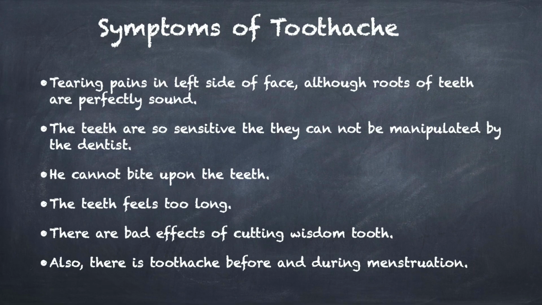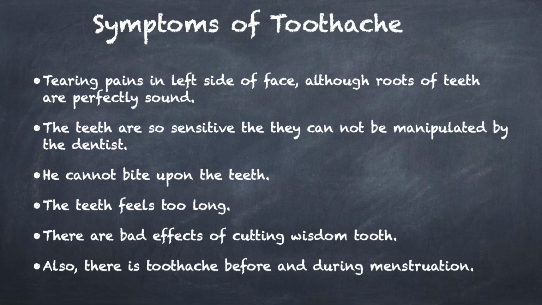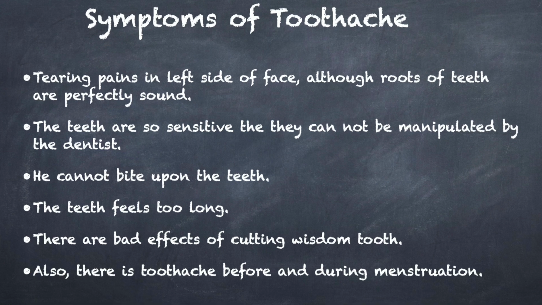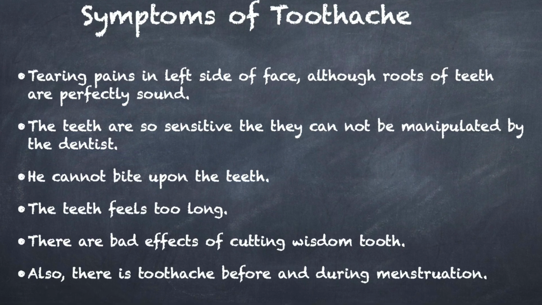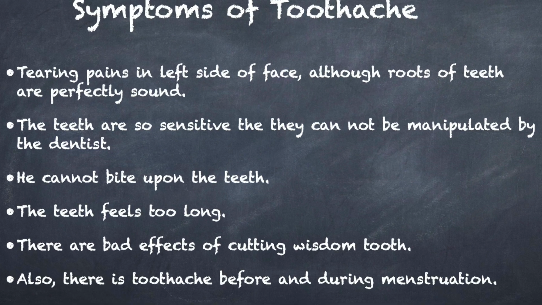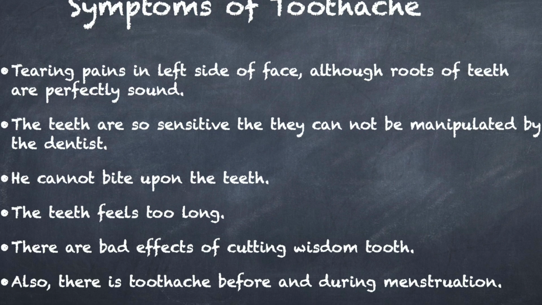The symptoms related to toothache that we see in this remedy are tearing pains in left side of face, although roots of teeth are perfectly sound. The teeth are so sensitive that they cannot be manipulated by the dentist. He cannot bite upon the teeth. The teeth feel too long. There are bad effects of cutting wisdom tooth. Also, there is toothache before and during menstruation.